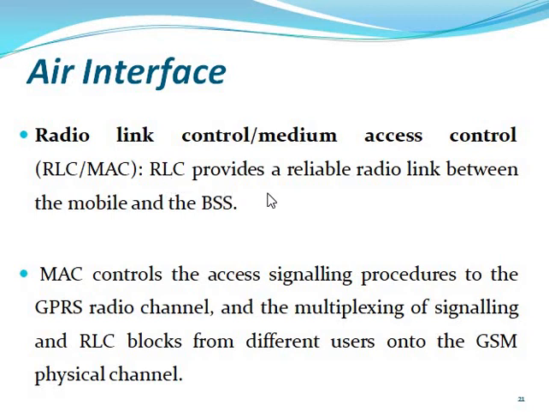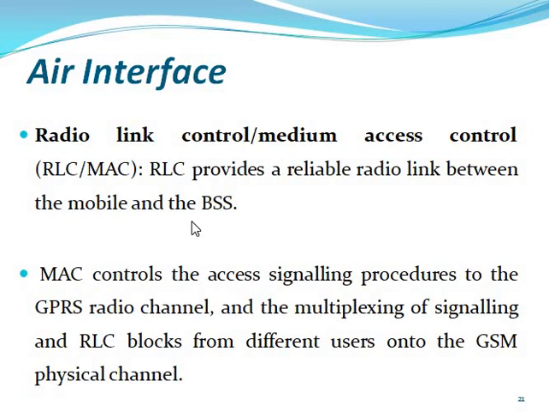RLC provides a reliable radio link between the mobile and base station services. So what is the use of RLC? We can discuss GPRS and the base station. It provides the radio link between the mobile and base station services, and the MSC is also used. It controls the access signaling procedure to the GPRS radio channel and multiplexes the signal, and RLC blocks the different users onto the GSM physical channel.